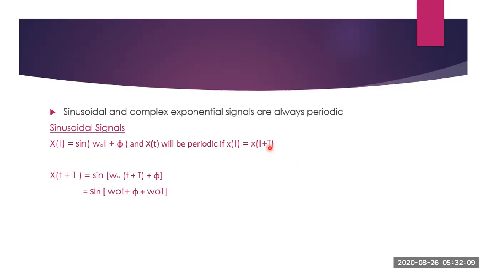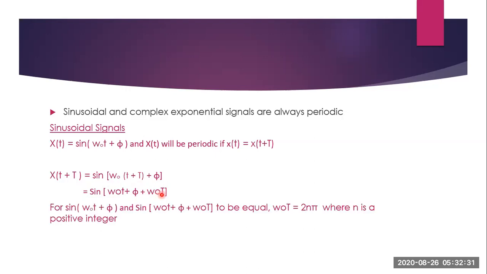This is the condition. So now we will find what is x of small t plus T. That will be equal to sine of omega 0 into, instead of t, small t plus capital T, plus phi. So when you open this bracket, it will be sine of omega 0 t plus phi plus omega 0 capital T.